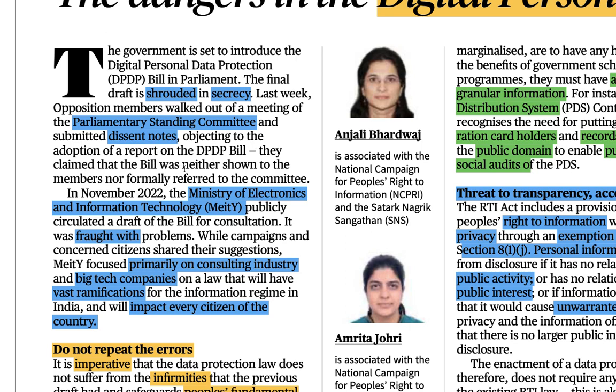They claimed that the bill was neither shown to the members nor formally referred to the committee. Okay, so the complaint the opposition members of Parliament had was that this bill was not shown to all the parliament members, right, nor was it submitted to the committee, right? So they were very angry about it. So that is why they left the parliament building, means they just came out of that particular area.